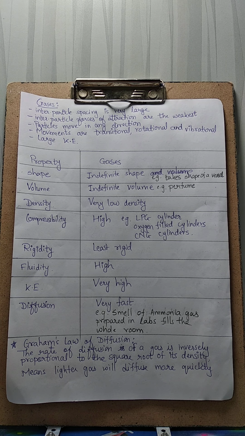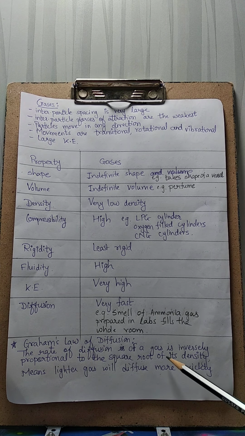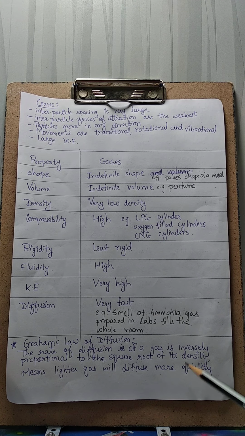One more thing which is very, very important about diffusion is Graham's law of diffusion. What does Graham's law of diffusion state? It states that the rate of diffusion of a gas is inversely proportional to the square root of its density. In short, the meaning of this law is that a lighter gas will diffuse more quickly. Now we will try to understand this with the help of one activity.